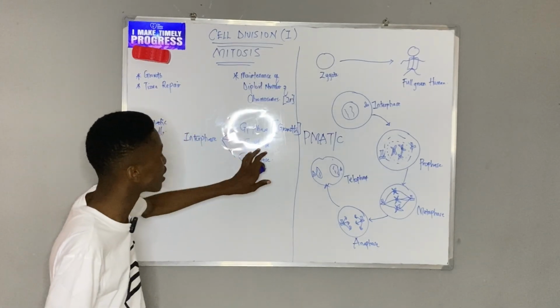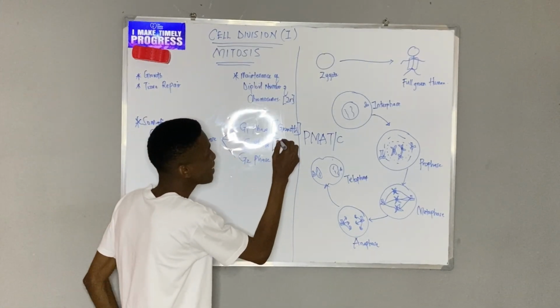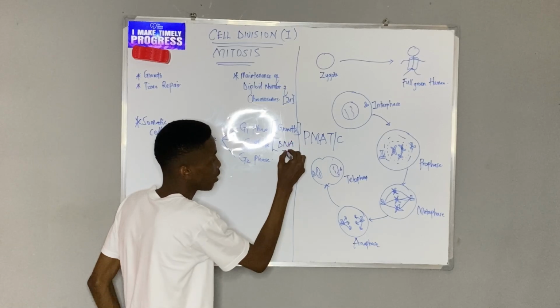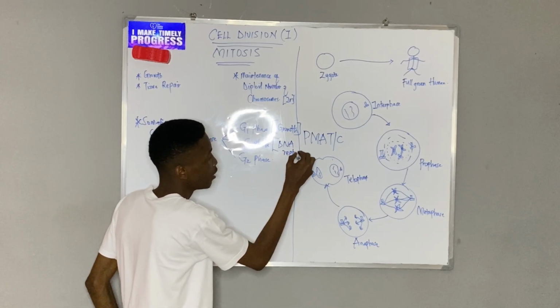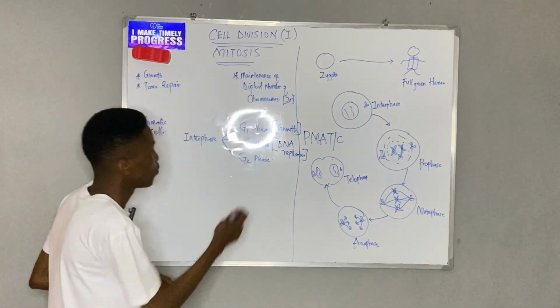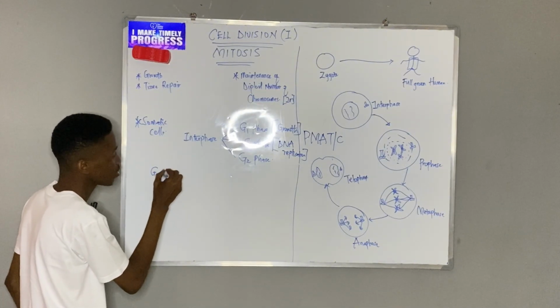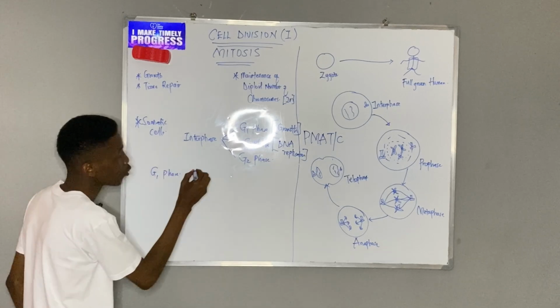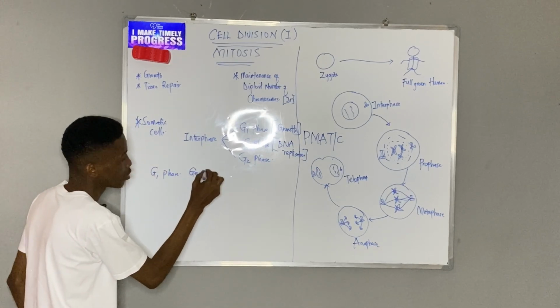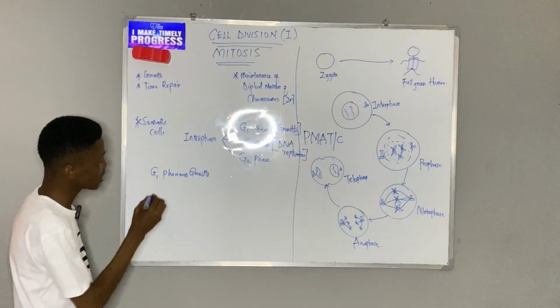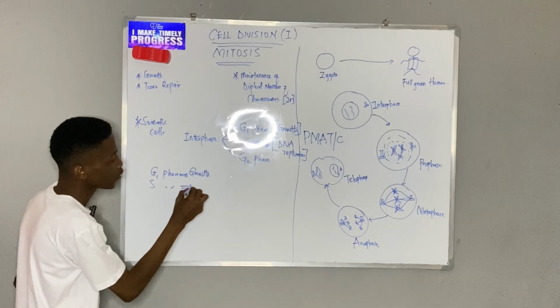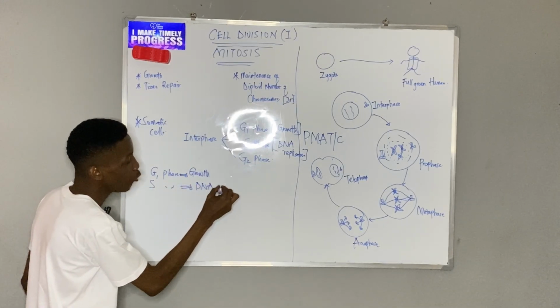Now after G1, in S phase, the key thing that happens that you must always remember is DNA replication. So probably I should bring that and write it out here. So during G1 phase, what's the key thing to note here? Growth. During S phase, what's the key thing to note here? DNA replication.